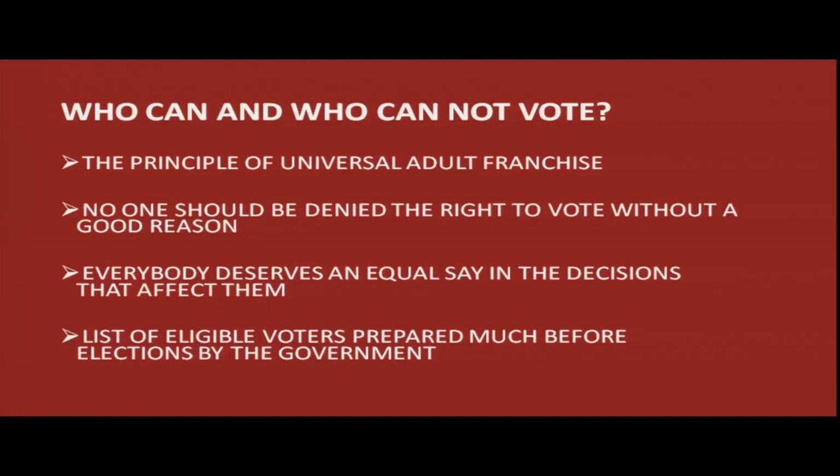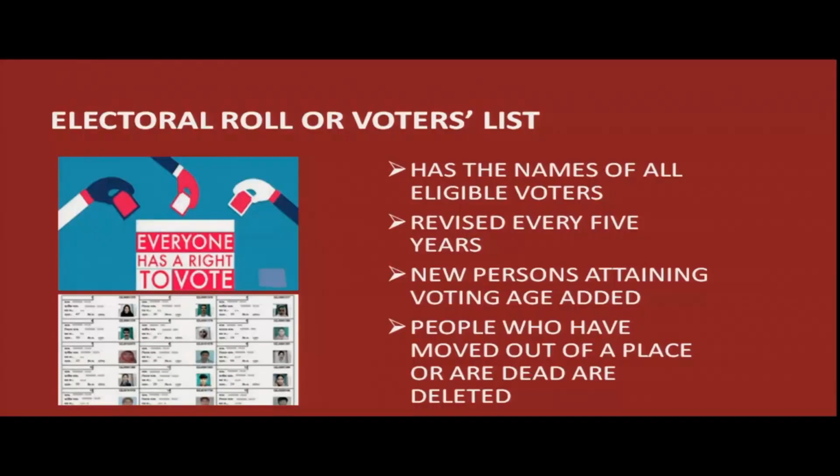So, a list of eligible voters is prepared by the government much before the elections. This voters list, or electoral roll, has the names of all eligible voters. It is revised every 5 years to add the names of new persons who have attained the voting age.